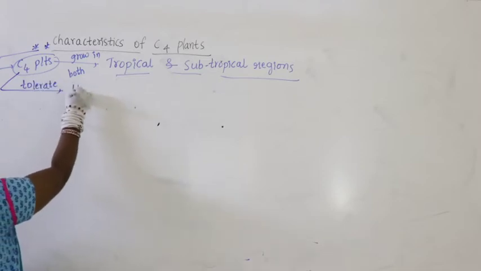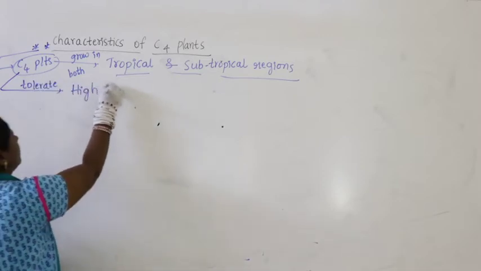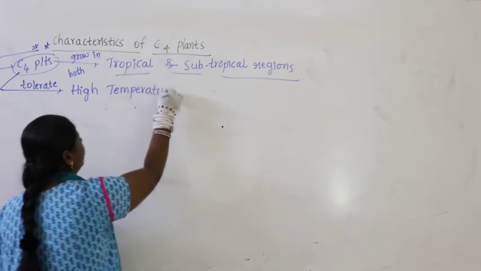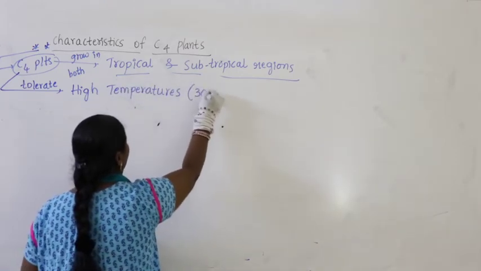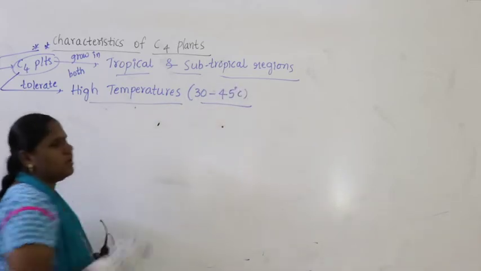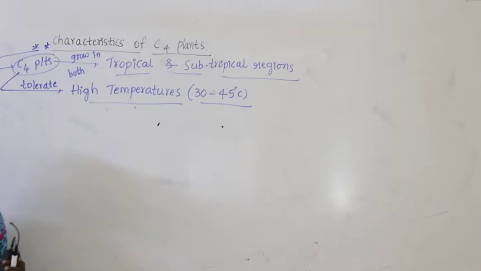Apart from this, C4 plants tolerate high temperatures, from 30 to 45 degrees centigrade. They can grow and prepare their own food even at the highest temperatures, so the temperature optimum will be 30 to 45 degrees.